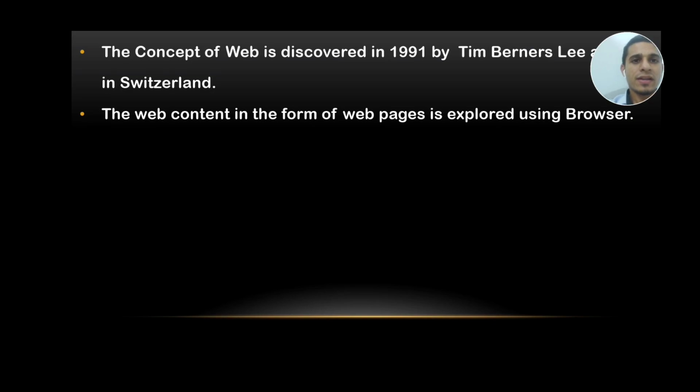The web content in the form of a web page is explored using a browser. Now, what is a browser? And what does web content mean? The content which we can see inside the browser is considered web content. The browser is the medium by which you are able to see that content on the screen. The browser is a platform, and without it you cannot surf the internet.